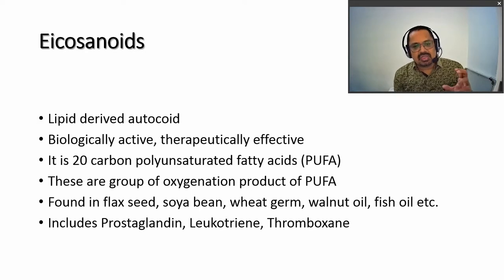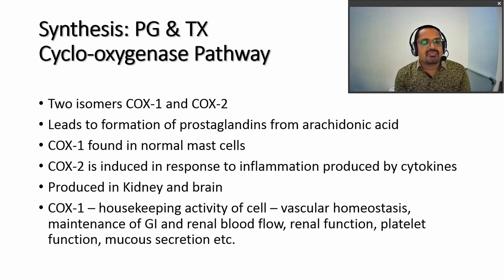These belong to the polyunsaturated fatty acid group, and they are the oxidation products of PUFA, polyunsaturated fatty acid. They are mainly found in flaxseed, soya bean, wheat, gram, walnut and fish oils. Other than plants and fish, they are also found in humans, in the mast cells and so on. So all three of these autacoids are found in these various sources.